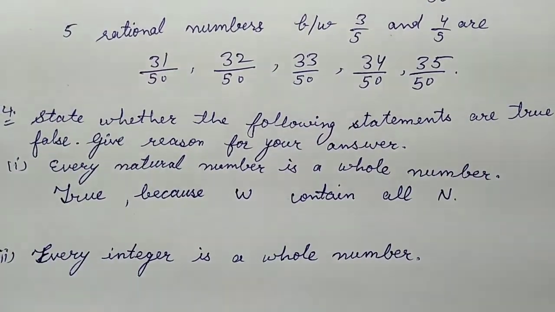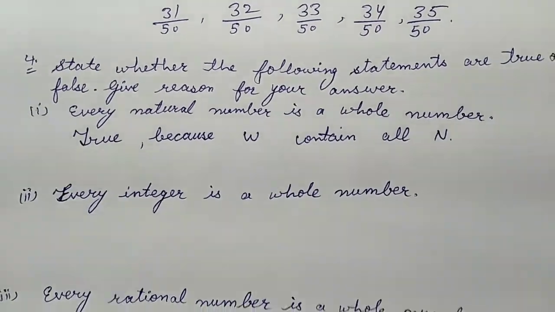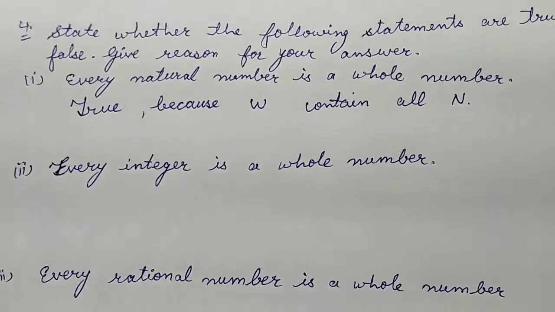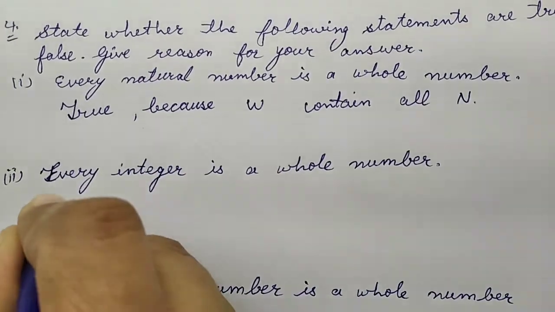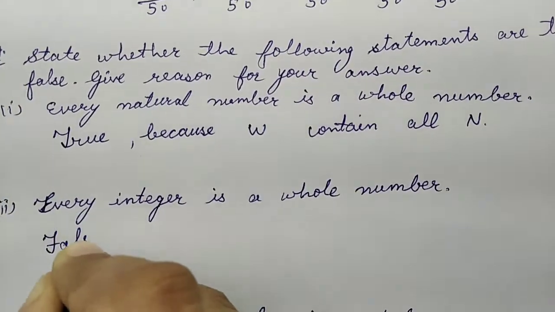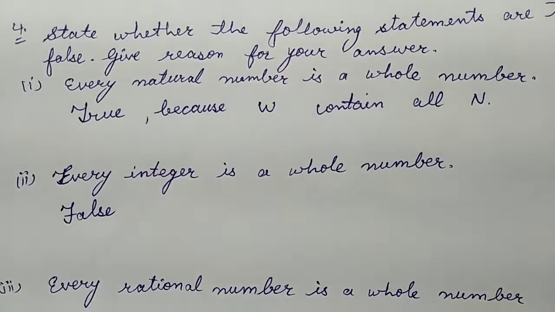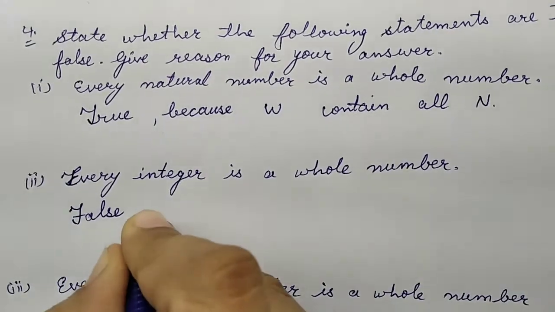Now the second part is every integer is a whole number. Is it true? Every integer is a whole number. No, it is not true. This one is false. And I have already said that if you are saying false, you just have to give an example.